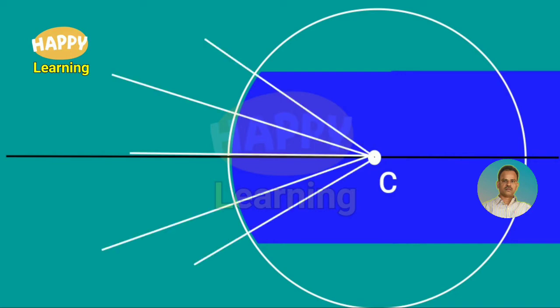When lines are drawn from the center of curvature onto the curved surface, they are all radii and they are all perpendicular to the curved surface. Here, every line drawn is a radius and every line is perpendicular to the curvature.